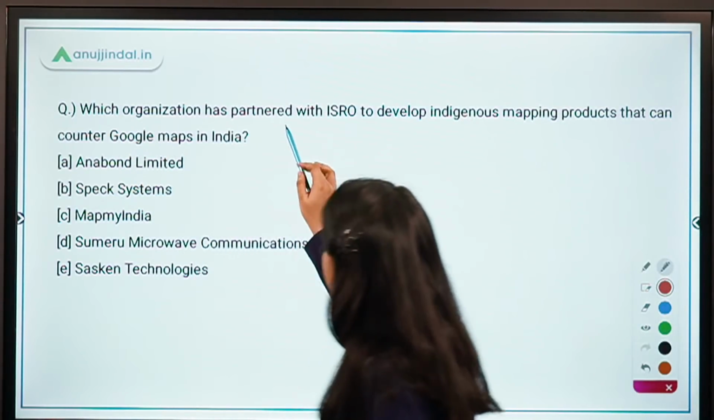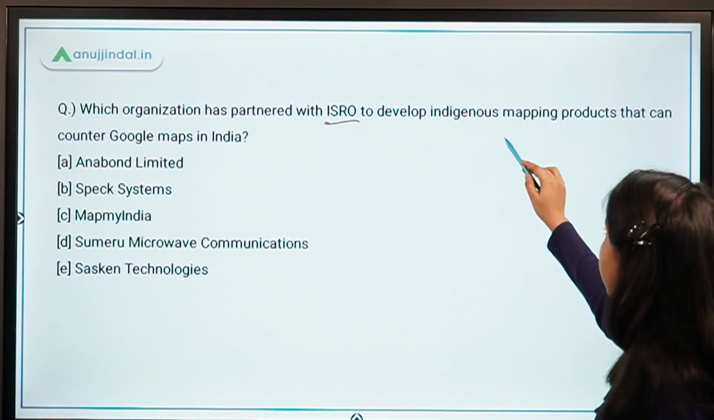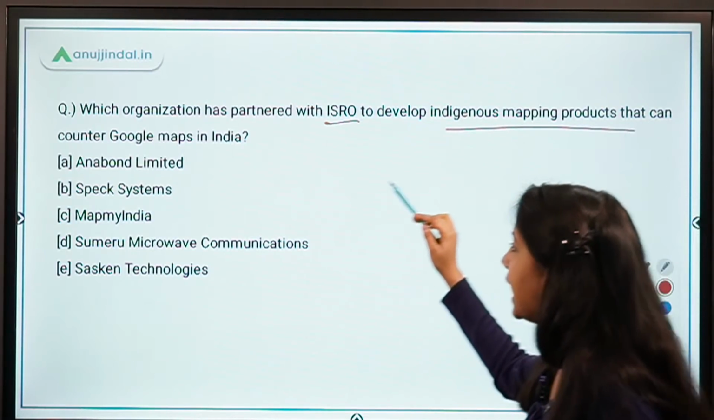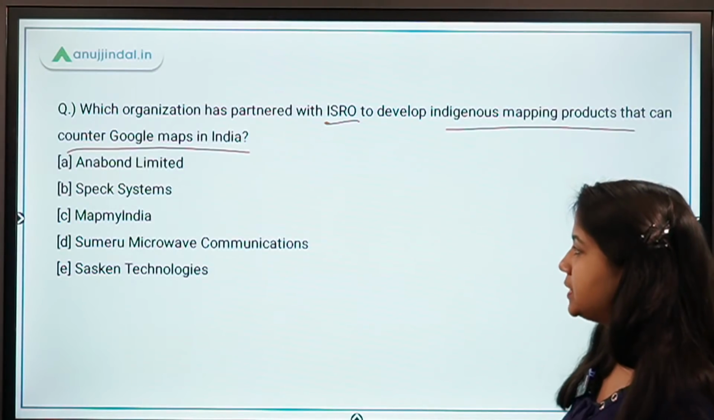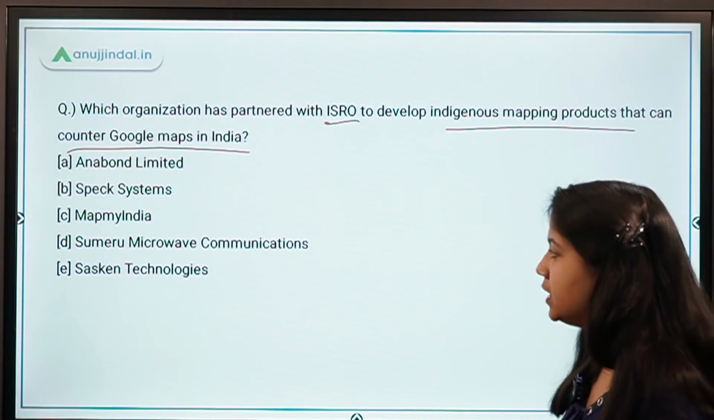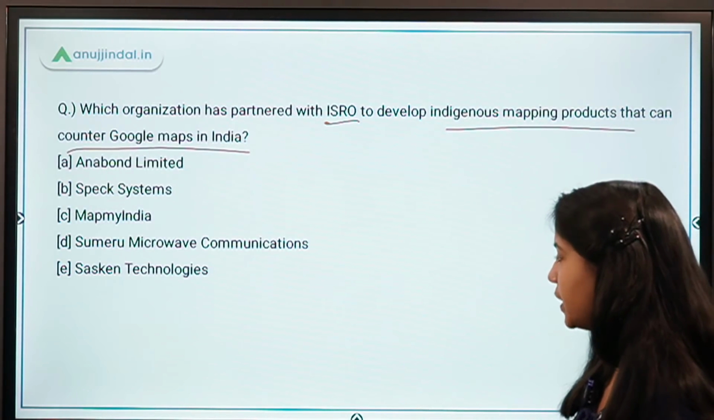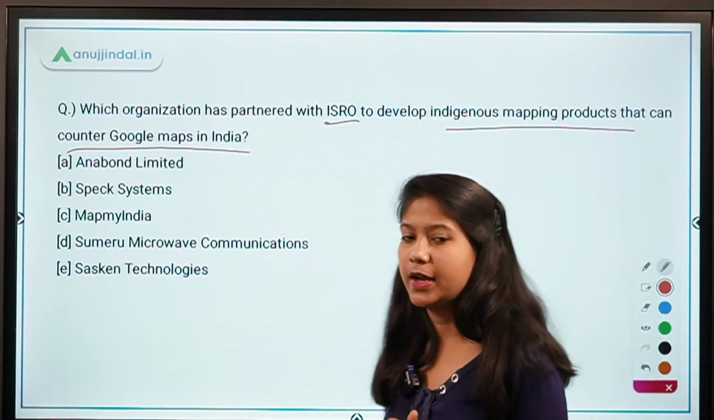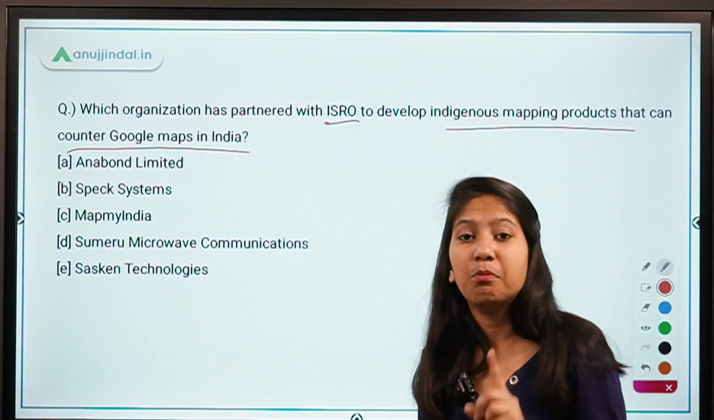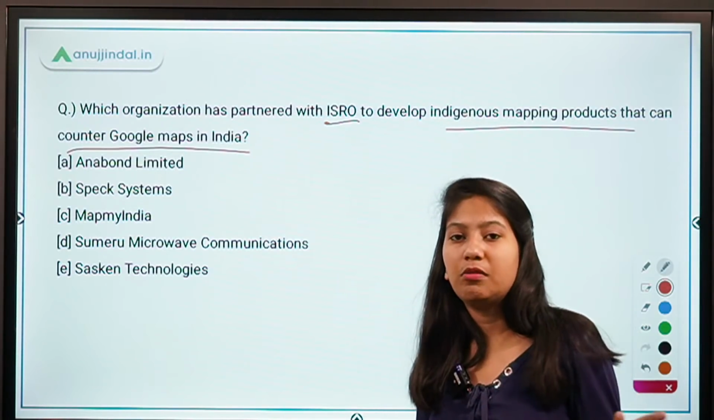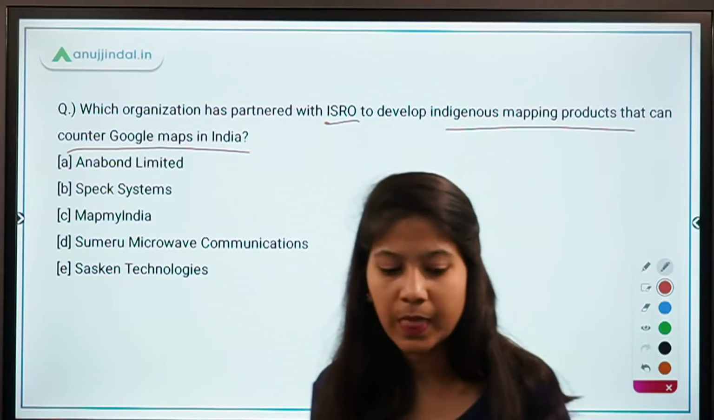Which organization has partnered with ISRO to develop indigenous mapping products that can counter Google Maps in India? So you have NABARD Limited, Spec Systems, Map My India, Sumeru Microwave Communications, Saskin Technologies. Which company has partnered with ISRO for developing maps which can counter Google Maps basically?